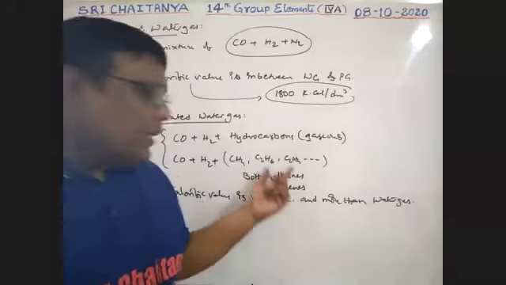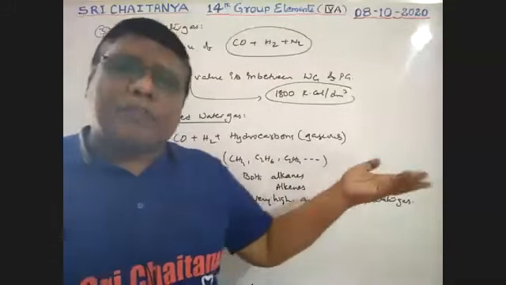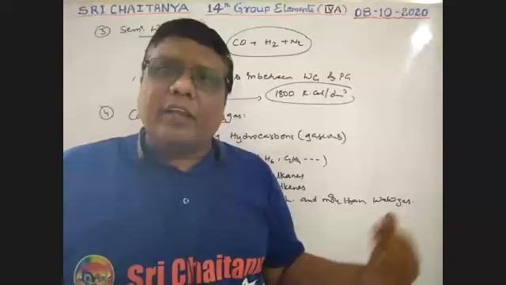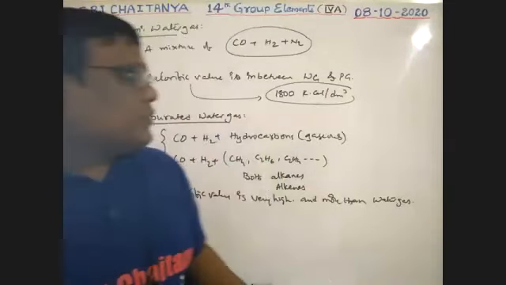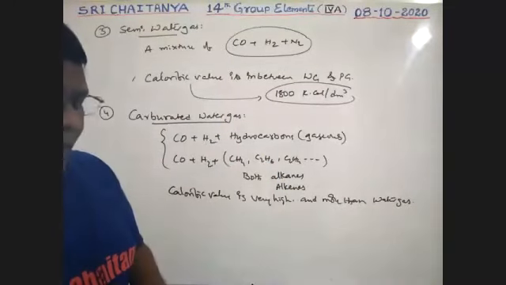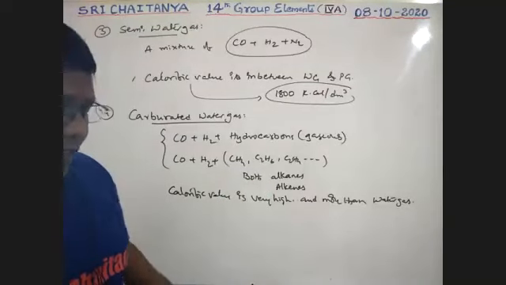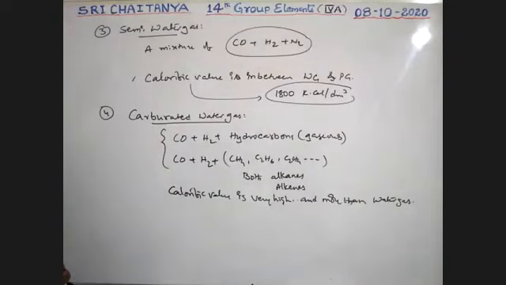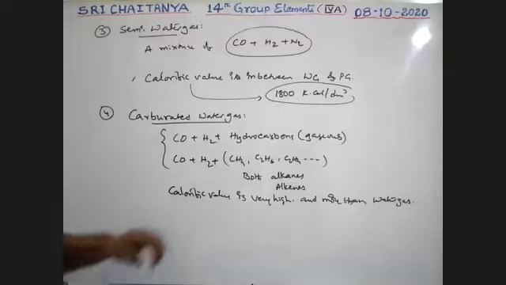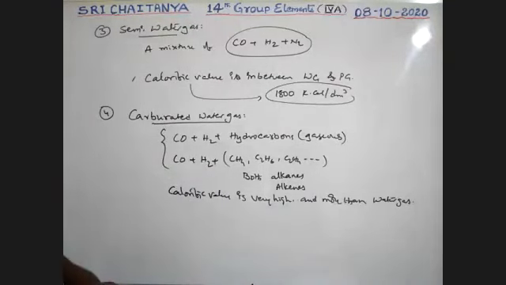Depending on the hydrocarbons used, the calorific value varies. Roughly 3600 is sufficient. So this is about carbureted water gas.